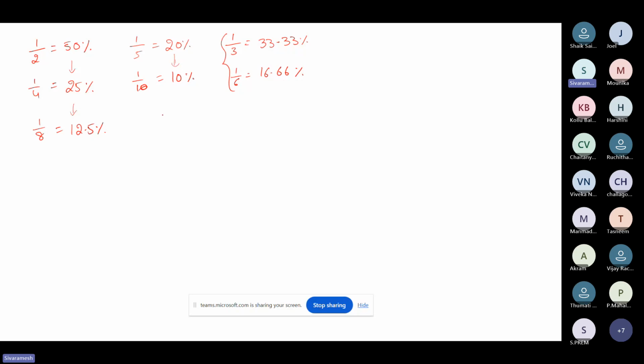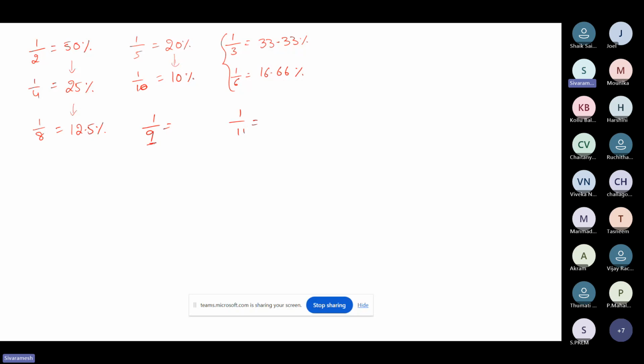1 by 8. Yes, and next, very very important, 1 by 9 and 1 by 11. If they want to give any percentage in terms of decimals, they will give you the standard values with the 9 and 11. I'll tell you some points. How to remember these things is simple, guys.